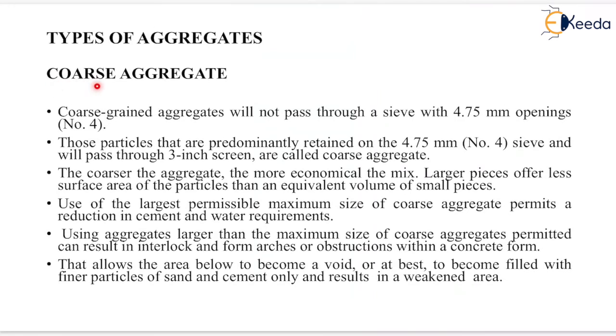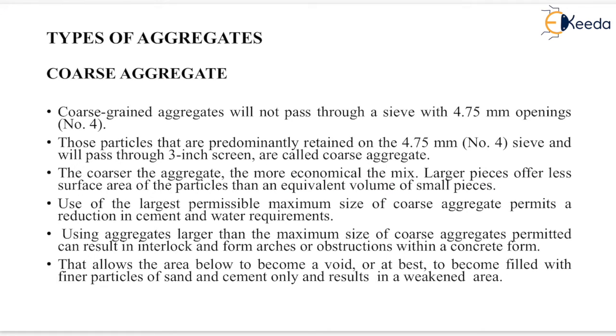Now, the first one is coarse aggregate. Coarse grained aggregate will not pass through a sieve with 4.75 mm openings, that is IS sieve number 4. Those particles that are predominantly retained on the 4.75 mm sieve and will pass through a 3-inch screen are called coarse aggregate. The coarser the aggregate, the more economical the mix.